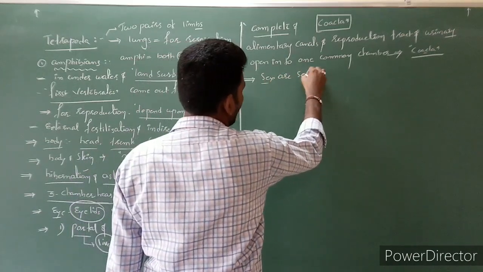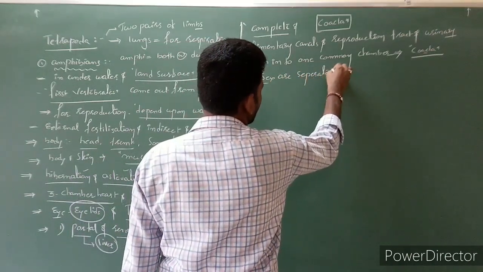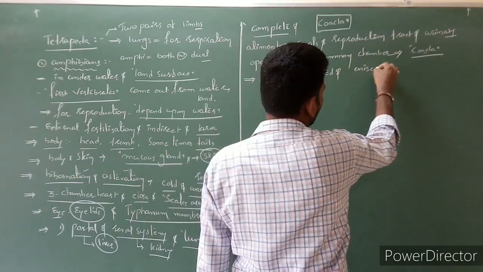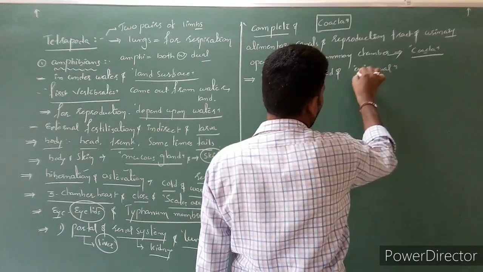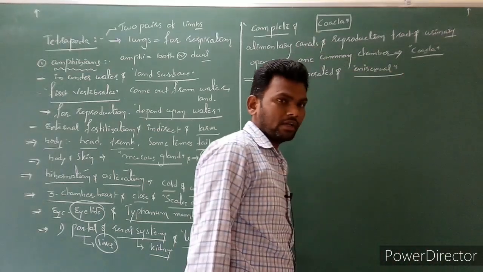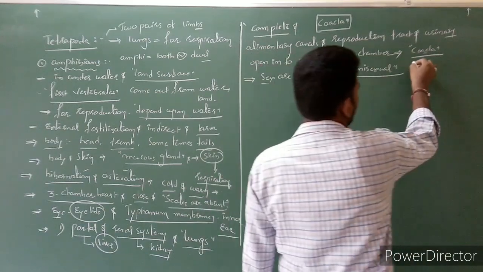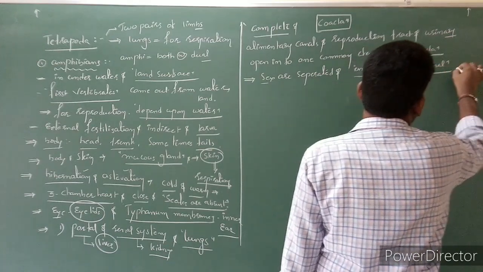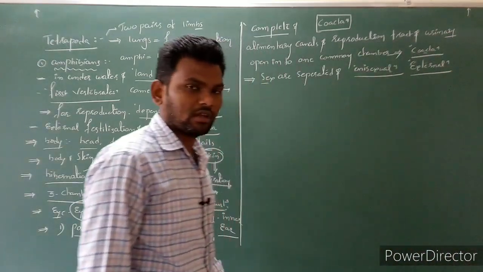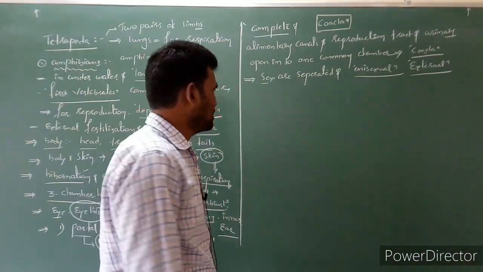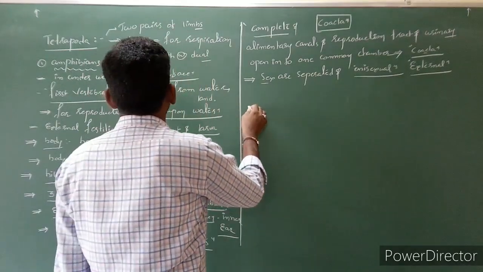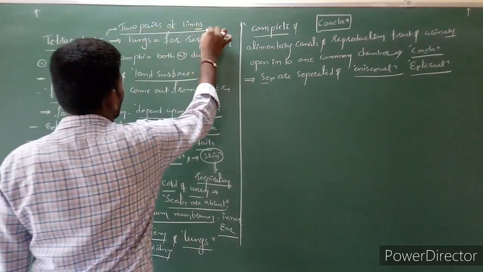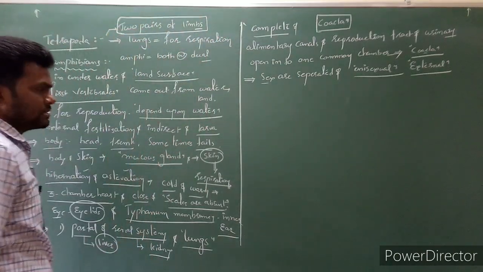are separate, mostly unisexual. Here fertilization is external fertilization, and indirect development, we can notice larva stage also. Next, mostly these animals have limbs present, two pairs, it means four limbs are present.